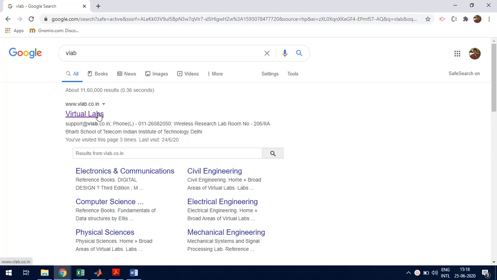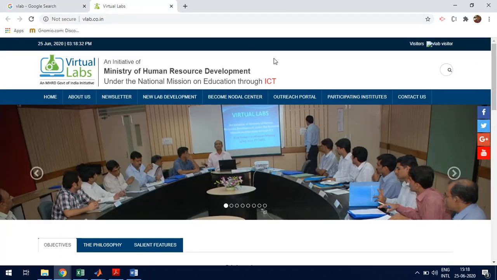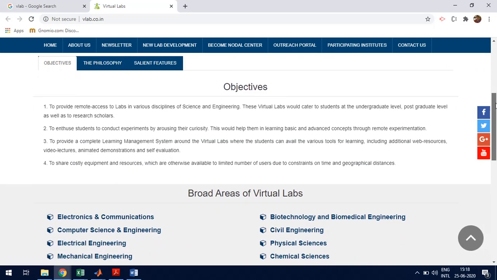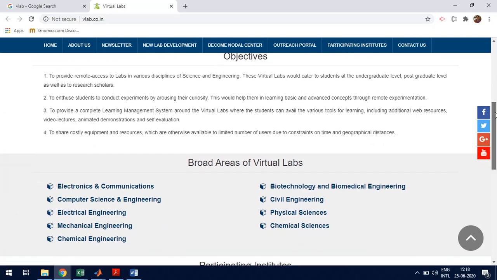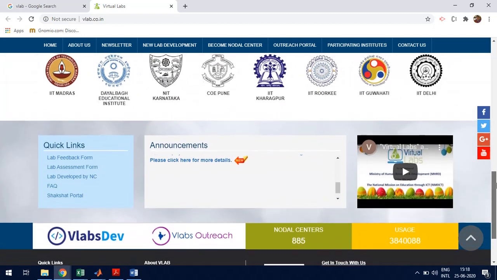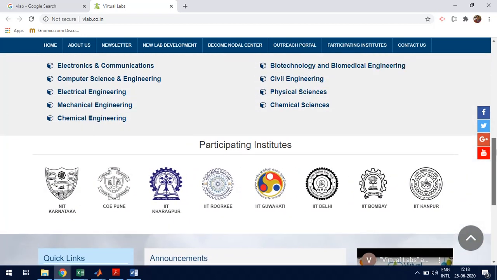So inside this virtual labs, we click on this. So you can see that it is an initiative of MHRD. Now we can see here that these are the objectives, that even if we are in remote conditions, we can utilize the facilities of a laboratory. That is, we can do experiments under simulation condition.